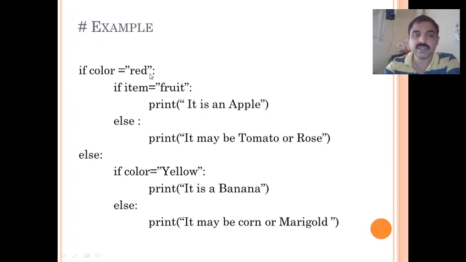In the same manner, if color is red and item is not fruit, then it displays it may be tomato or rose. If color is not red, that means it is in the else part, then it checks whether color is yellow. If the color is not red and the color is yellow, it displays banana. Similarly, if color is not red and the color is not yellow, then it may be corn or marigold.